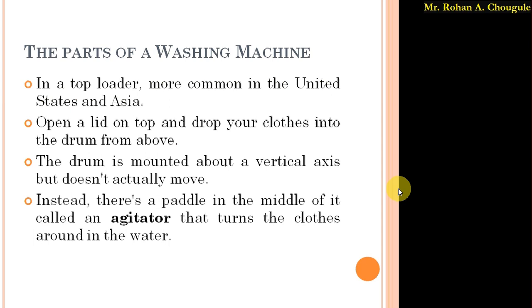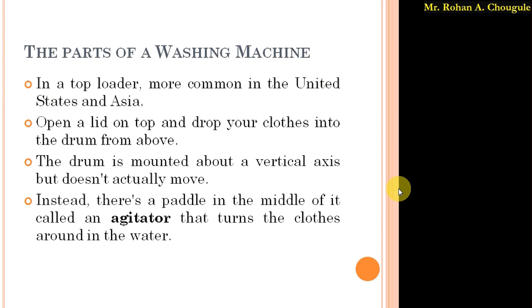vertical axis. As in the case of front loader, the drum is mounted around the horizontal axis, and in case of top loader, that drum is mounted about the vertical axis, and in this case it does not actually move. As in the case of front loader, the drum actually rotates, but in case of top loader, this drum does not actually move.